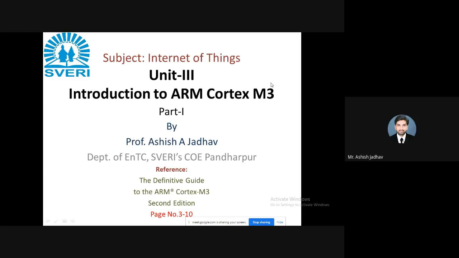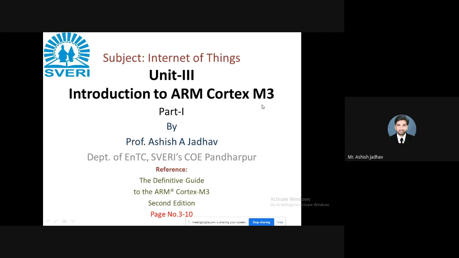In that M3, we will see a block diagram, architecture, then registers, different special function registers, general purpose registers. After that, we will discuss the memory organization, in short, the memory map, right?